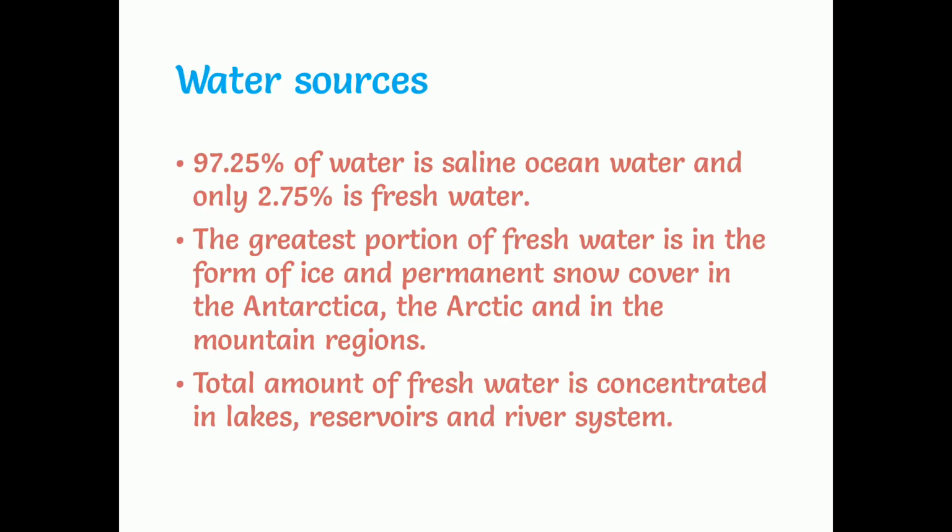Water sources. 97.25% of water is saline ocean water and only 2.75% is fresh water. We all know that all the water present in seas and oceans is salty in nature. It contains a lot of sodium chloride, that is NaCl, and only 2.75% is fresh water, which is available for us for drinking and for other household activities also. So in this